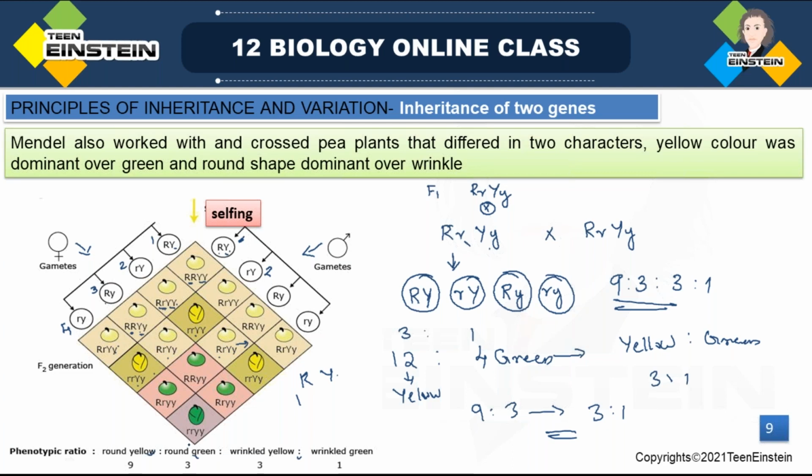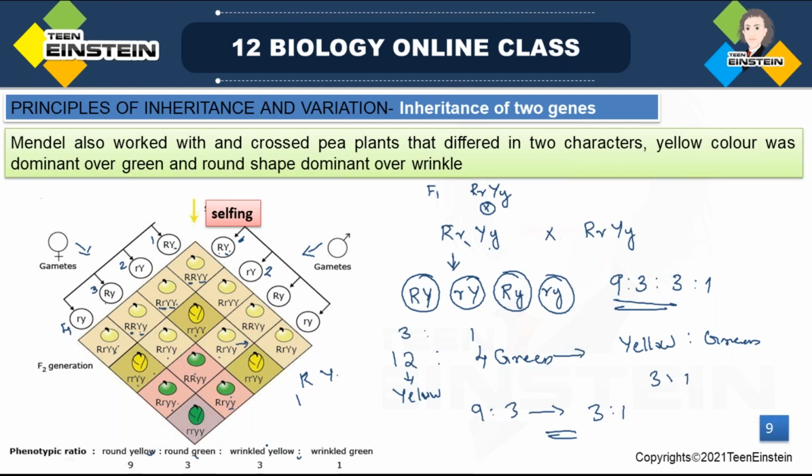Next, round green. Where is that round green? For round, which one should you get? Here capital R should be there. This capital R means round. In this also capital R is there, and in this also capital R. So round. Then you should get green. Green is a recessive character, so it should express in homozygous recessive condition. So here small y small y, here also small y small y. So this will form round green.